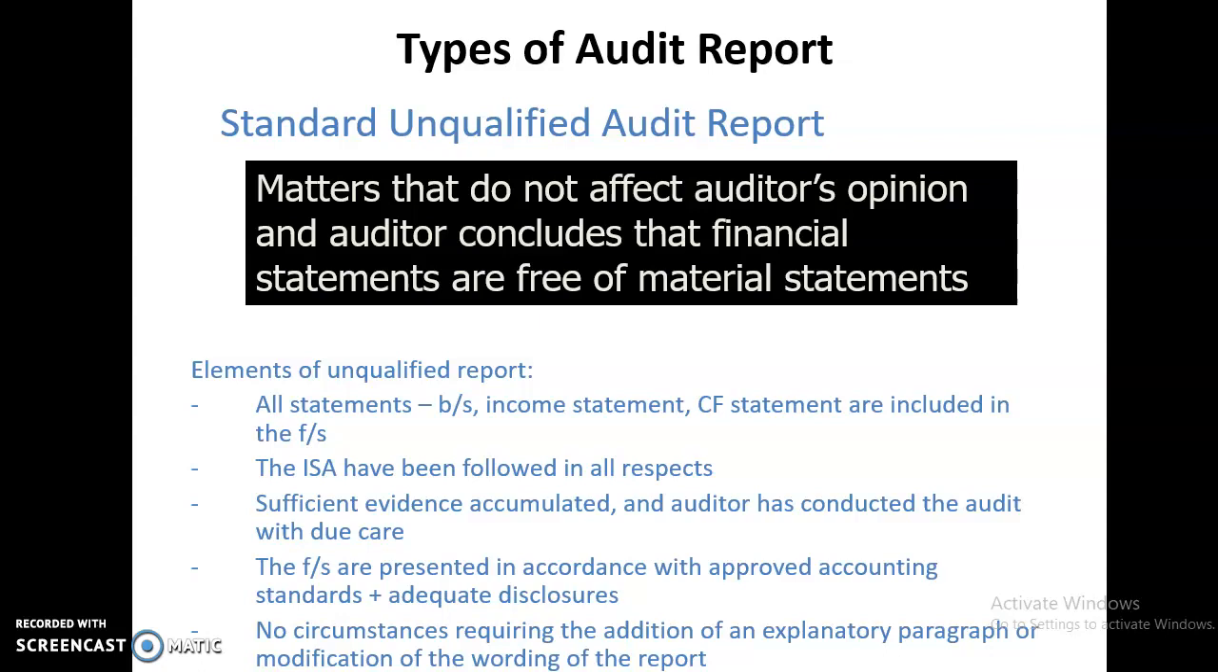So elements of unqualified audit report here, we are saying that all statements, balance sheet, income statement, SOPEL, cash flow statements are included in the financial statement. They have followed all the auditing standards. Sufficient evidence has been accumulated, and the financial statements of the client's company are being presented in accordance with the approved accounting standard, and adequate disclosures have been performed. So there are no circumstances requiring any additional explanatory paragraph or modification of the wording of the report.